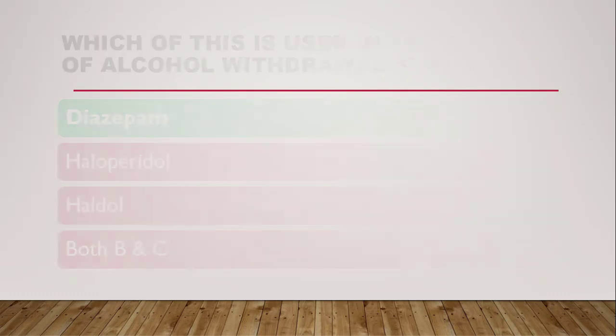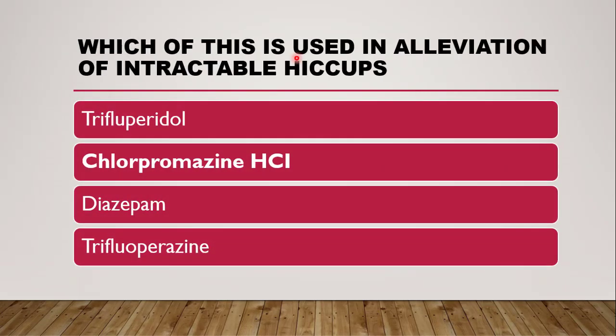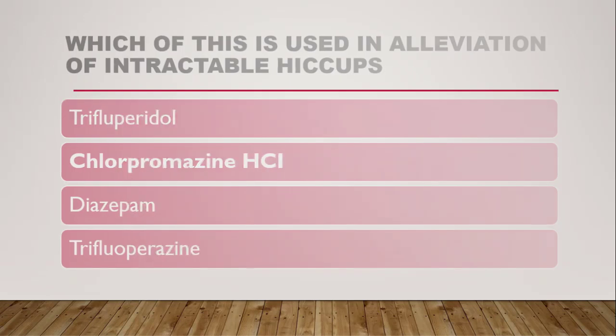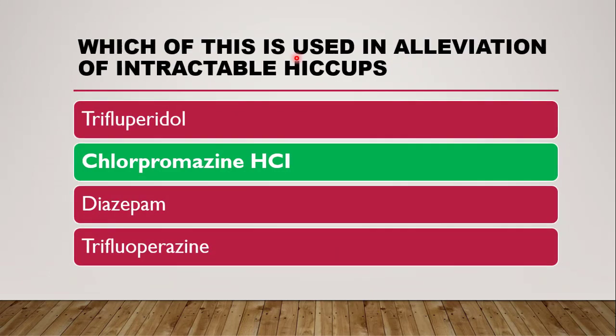Next question is, which of these is used in alleviation of intractable hiccups? The options are trifluperidol, chlorpromazine hydrochloride, diazepam, trifluperazine, and the correct answer is chlorpromazine hydrochloride. Intractable hiccups means what? The hiccups which exist for a longer time, more than 1 month. So alleviation means to decrease. So in treatment of intractable hiccups, chlorpromazine hydrochloride is used.